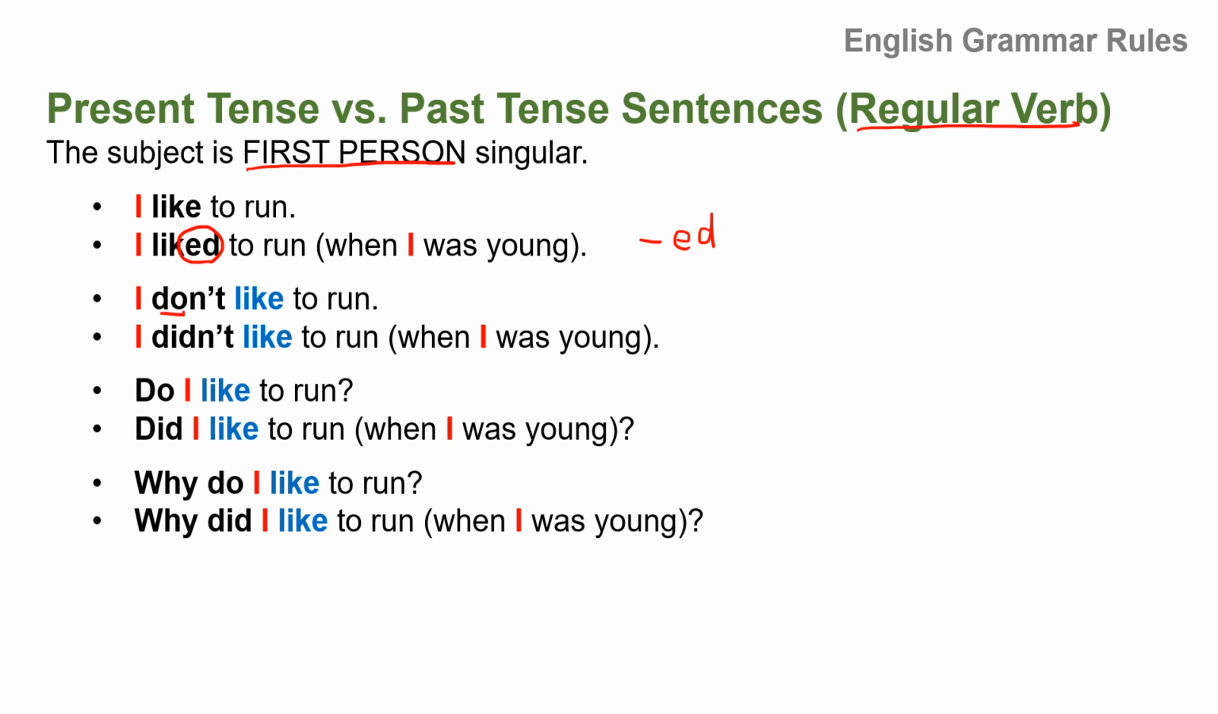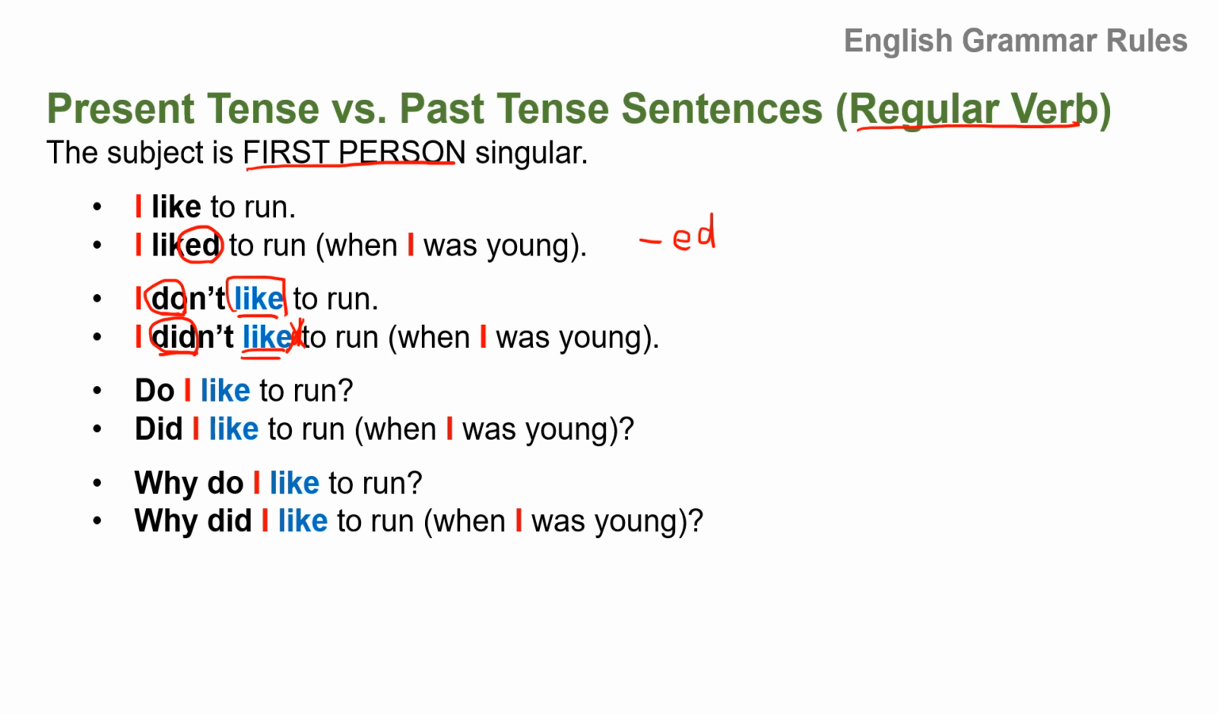Just remember, when you use negative, you use do and base form like. And this is past tense. I didn't like to run when I was young. So did not. Because you're using did, do not put ed at the end of the sentence. Just use the base form.